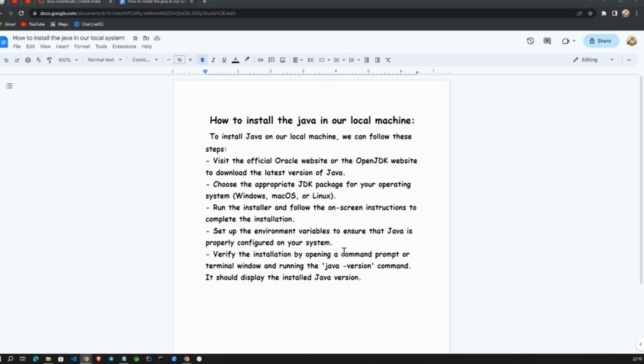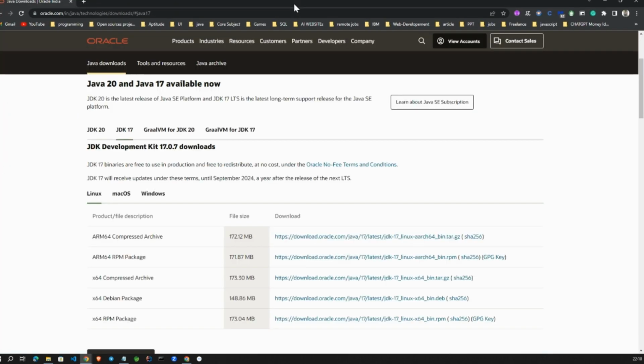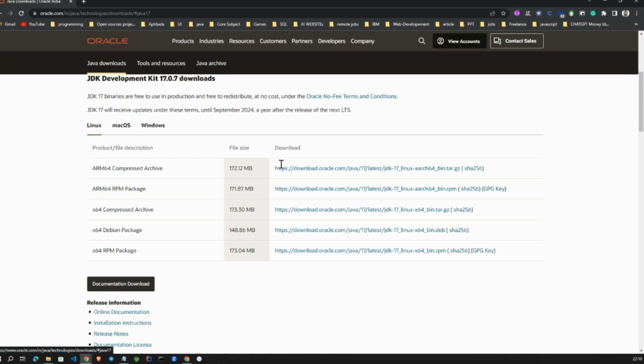Let's dive into how to install Java on our local system. This is the procedure, and I will follow it as well. First, we need to open our browser and go to the JDK software installation page.